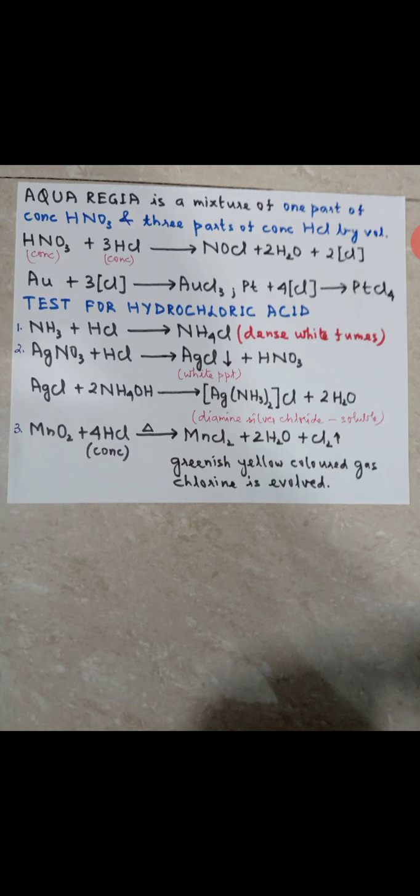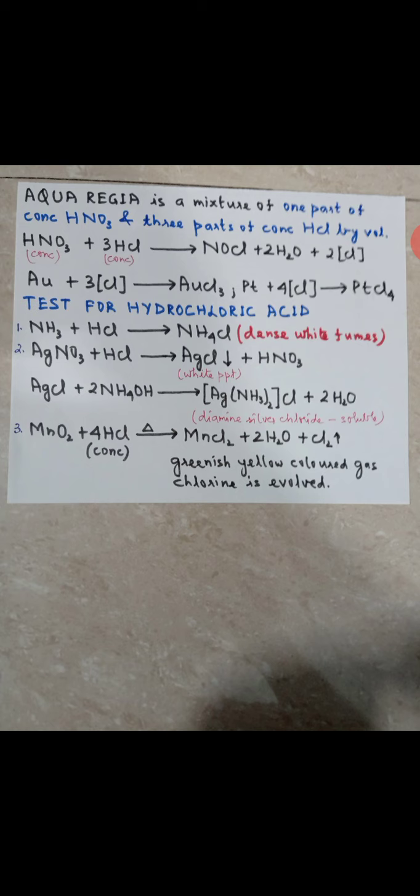Now, next we will come to the test for hydrochloric acid. Already we have done it in the chapter. When you take a glass rod dipped in ammonia and bring it near the mouth of a jar containing HCl gas, what do you find? Dense white fumes. I have already told you. While preparing HCl, we have seen it. How do we know that the HCl gas is being filled in the gas jar? How do we come to know?